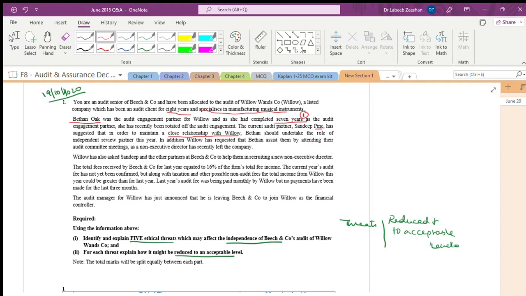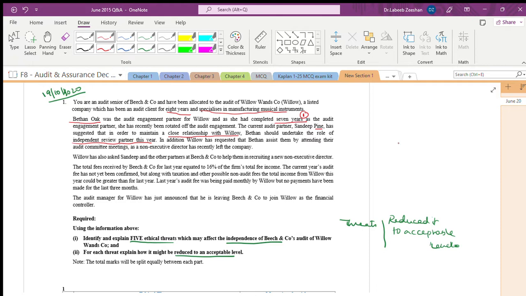Bethan should undertake the role of an independent review partner this year. Is it right? What they say is that, in order to maintain a close relationship with Willow, Bethan should undertake it. Bethan is the engagement partner. Once you are an engagement partner, you cannot become an independent review partner. It is going to be called a self-review. Is it right? It is.